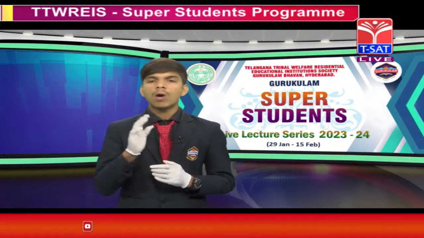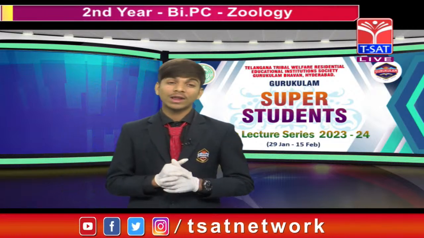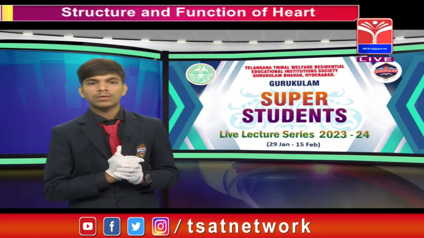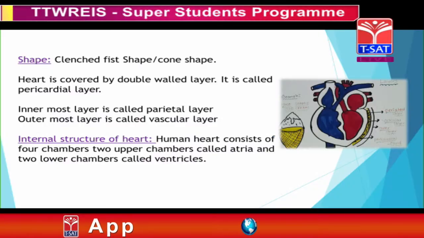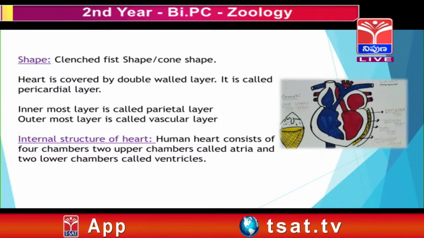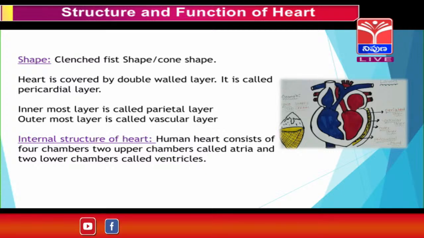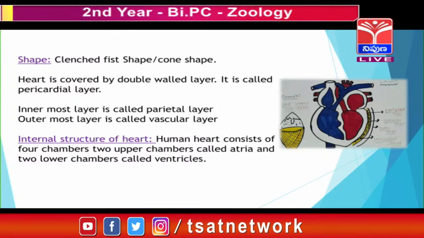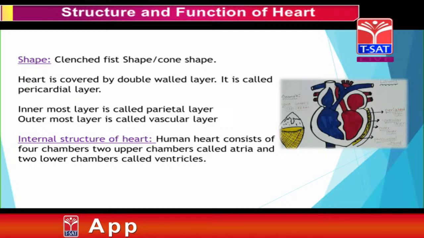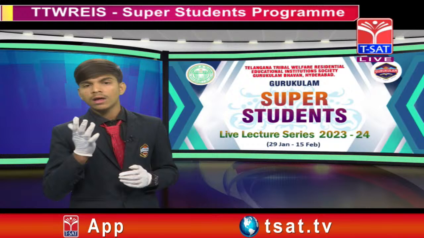So friends, our heart is covered by a double layer called the pericardium. What is that? Pericardial layer. Inside the pericardium there are 2 layers. The innermost layer is called the visceral layer and the outer layer is called the parietal layer. Between these layers a fluid is present. What is that fluid? Yeah, pericardial fluid. The use of this fluid is that it allows the movement of the heart and reduces the friction of the heart.